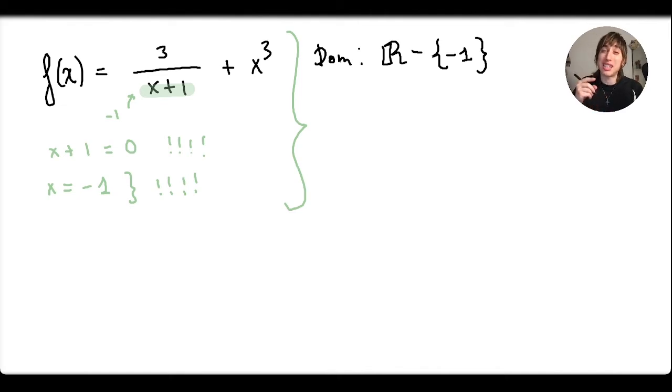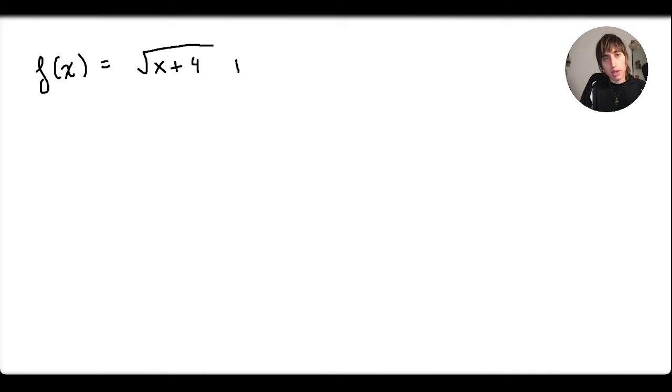All reals except minus 1, because it breaks the function. Let's look at another example. So f(x) equals the square root of x plus 4, plus 1 divided by x minus 6.